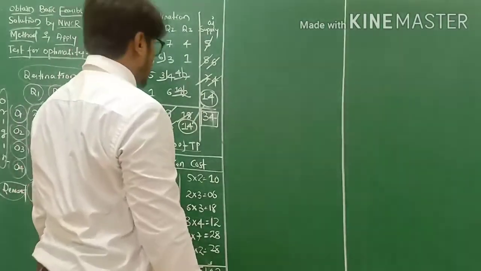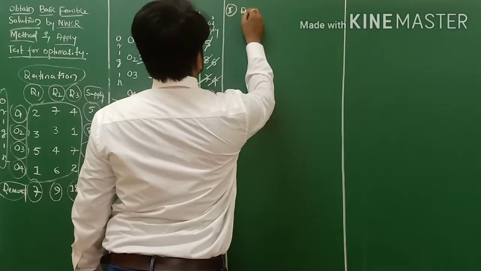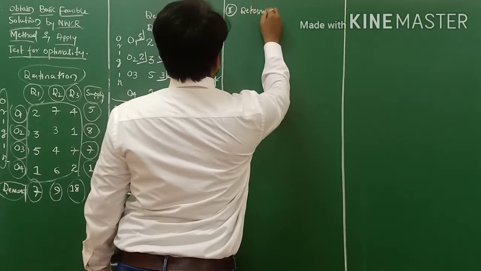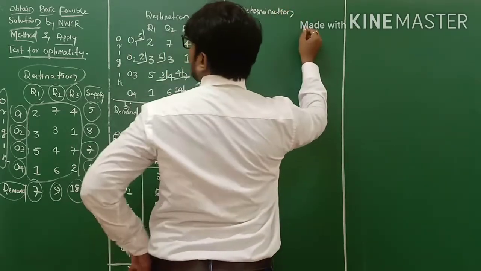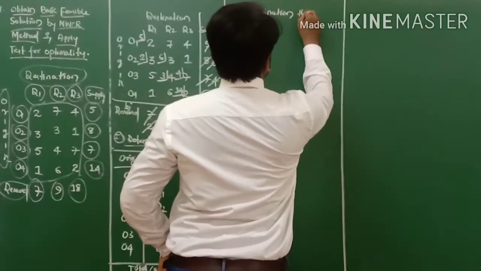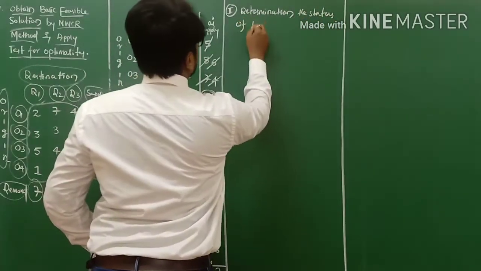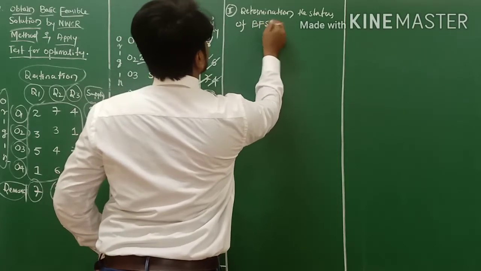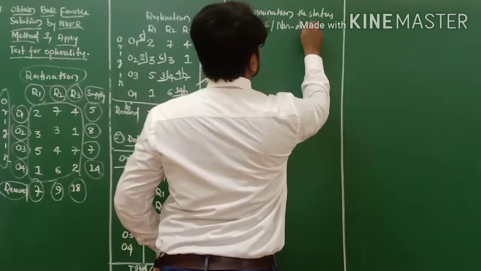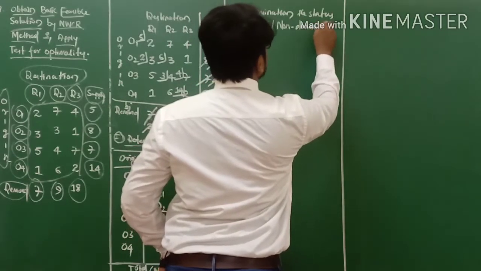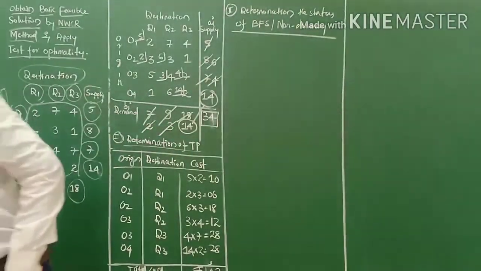Next we'll find out the BFS. The second one is determination of the status of BFS or non-degeneracy. Likewise, you find out the non-degeneracy, my friends.